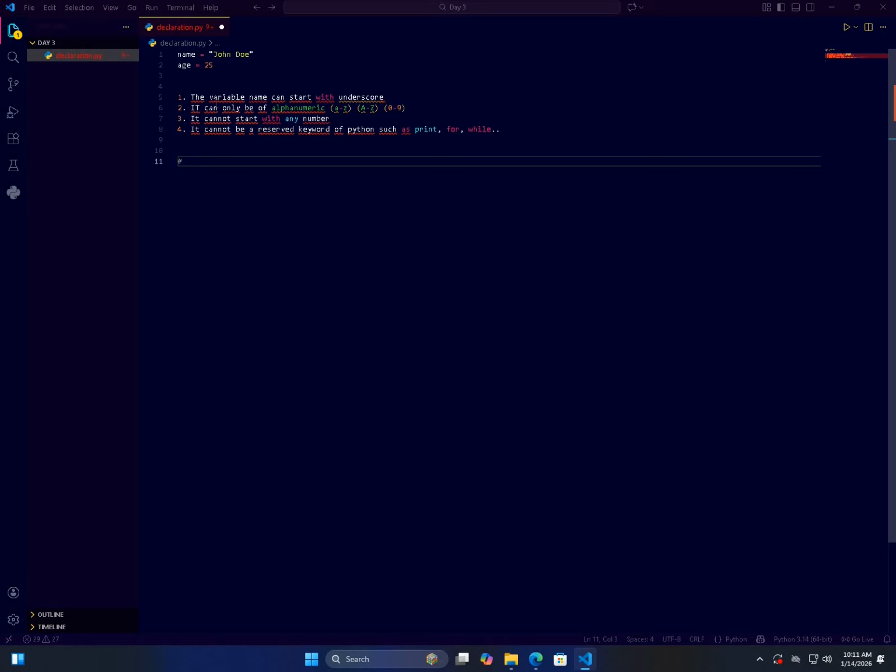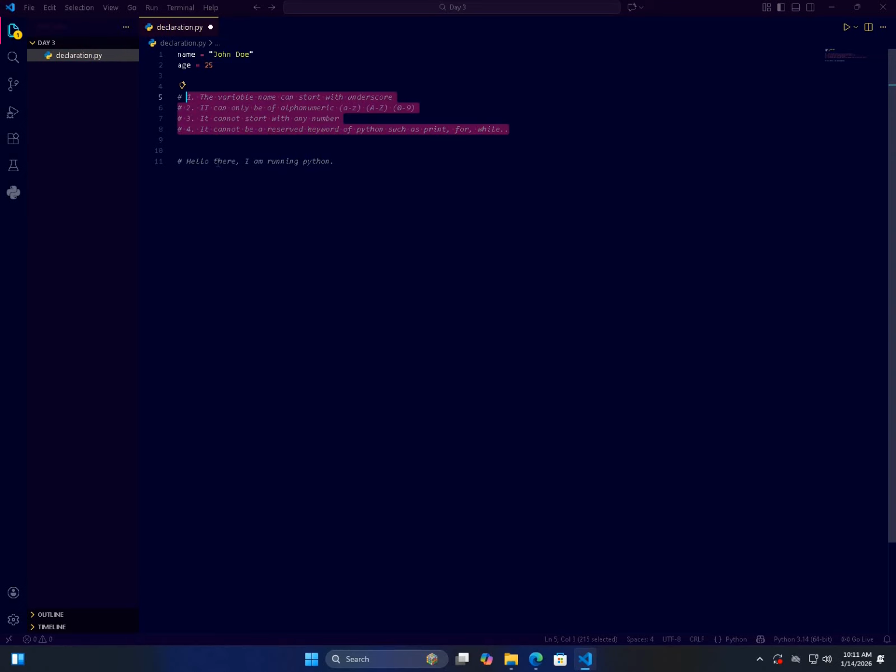So if I write "hello there, I am running Python", it is a single line comment, and when I run the program, it will not be run by the interpreter. In order to write multi-line comments, you can select the lines and press Control and forward slash, and it will create many single line comments, collectively known as a multi-line comment.